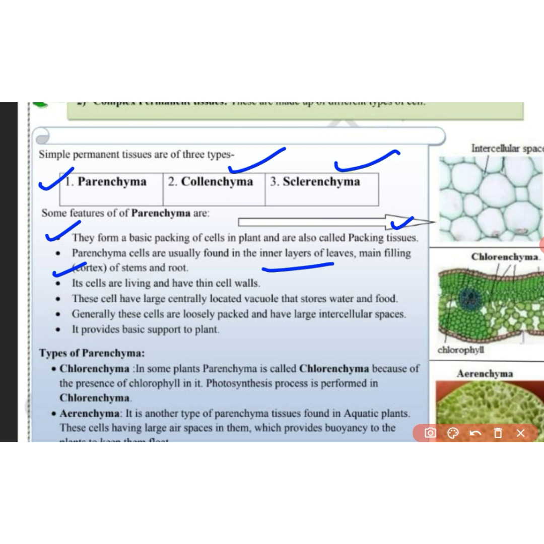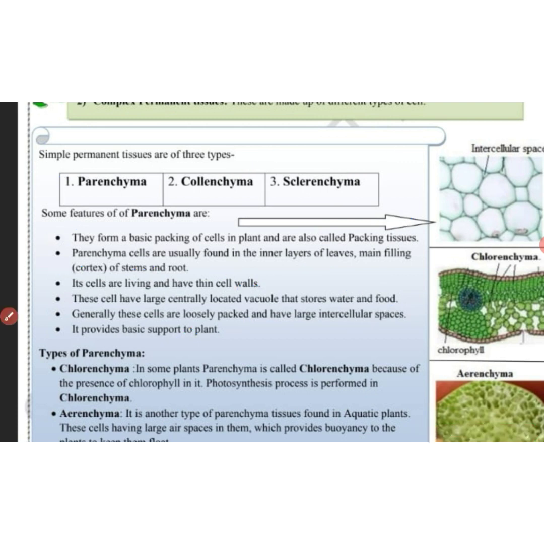The next point is that its cells are living cells and have thin walls, and these cells generally have a centrally located vacuole which stores food and water. We have seen that in meristematic tissues vacuoles were absent. Generally these cells are loosely packed and have large intercellular spaces, and the last point is that it provides basic support to the plants.